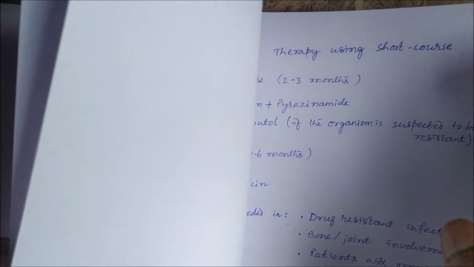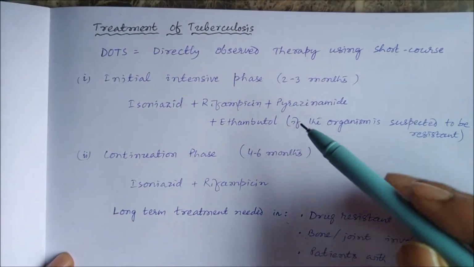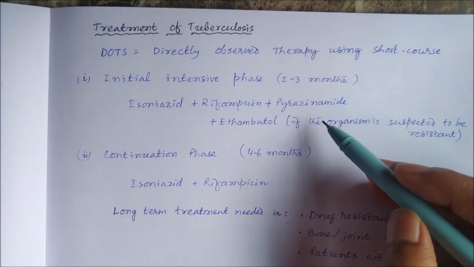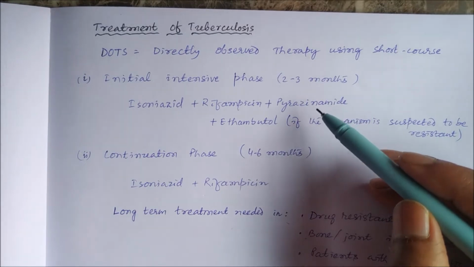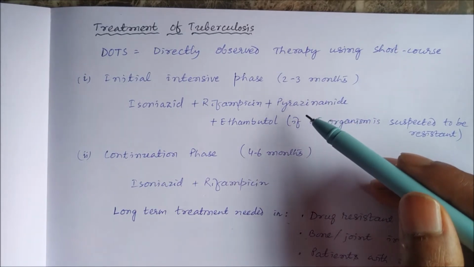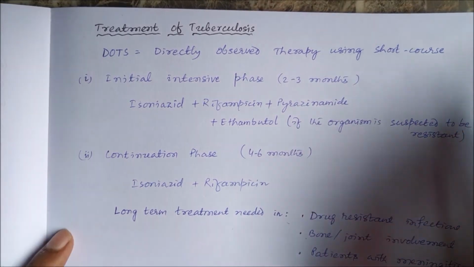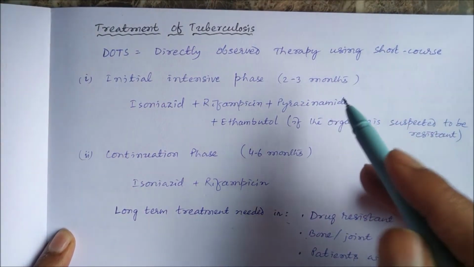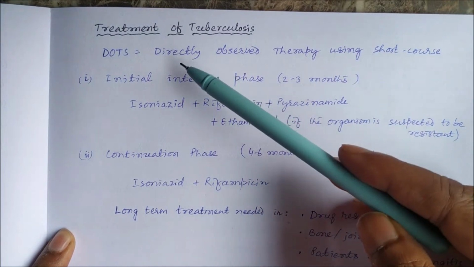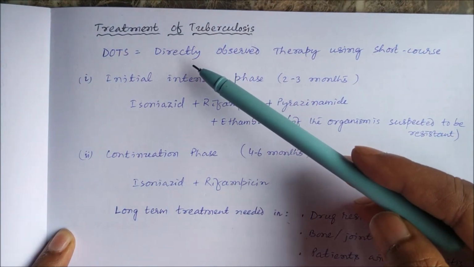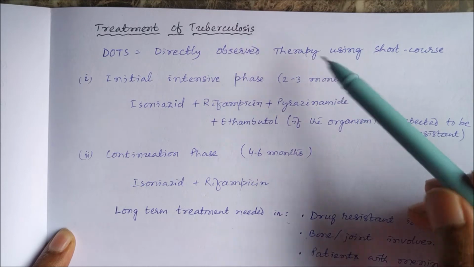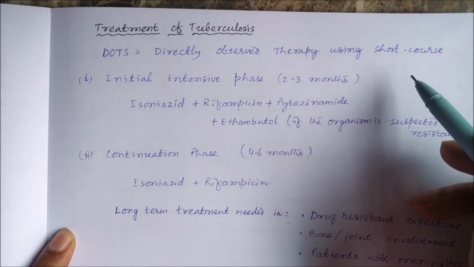That is one thing, a combination of drugs. The second thing is that it is given for a long duration, and to avoid non-adherence and non-compliance, there is the DOTS program. What is DOTS? Directly observed therapy using short course.